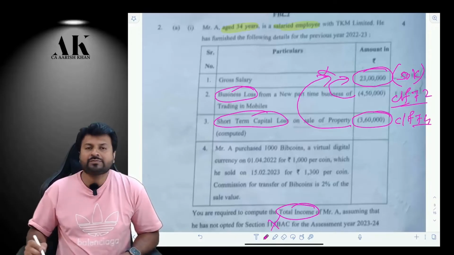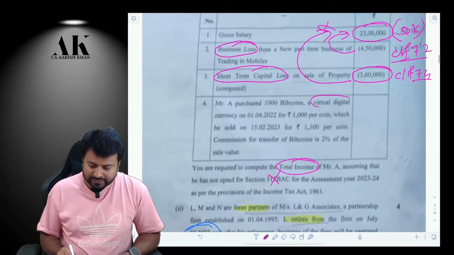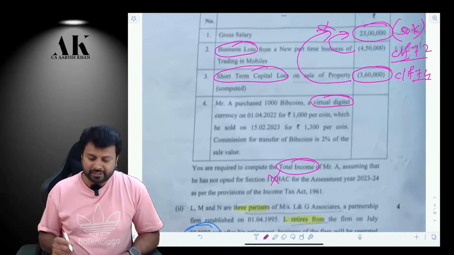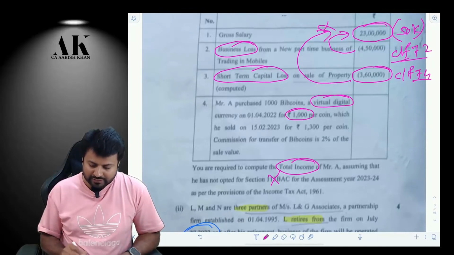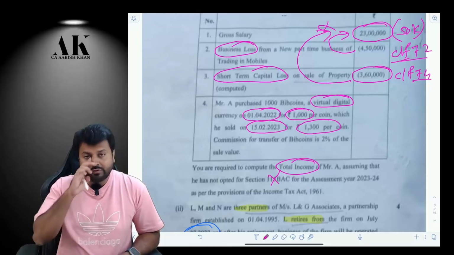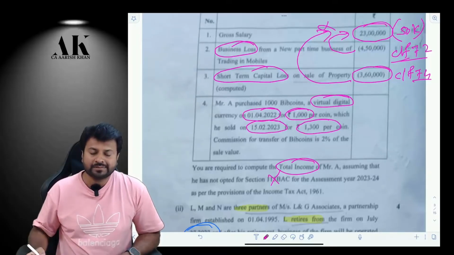Now the next point is based on the amendment made by Finance Act 2022. So you are buying some virtual digital asset. So you have to apply 115BBH. So you are buying for how much? 1,000. This is the cost of acquisition. Sale consideration is 1,300. Now it was purchased in 2022 and it is sold in 2023. Therefore, it is a short-term capital gain.